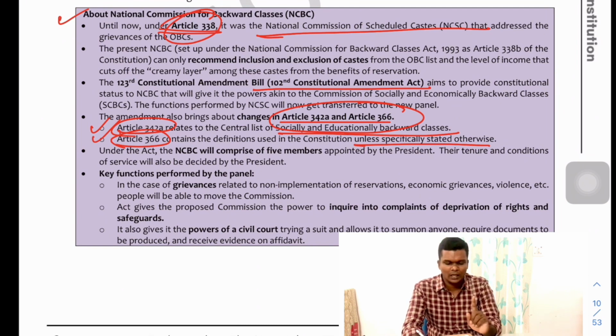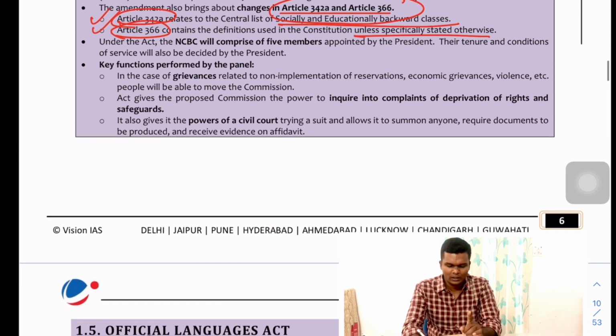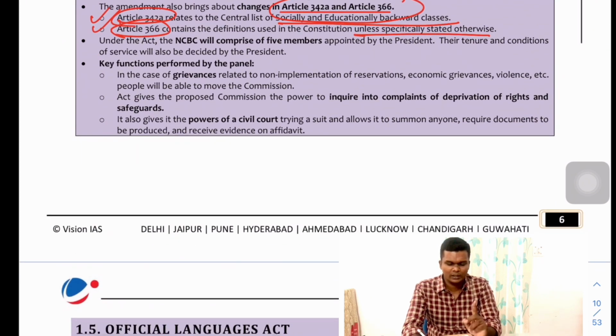Okay, just remember Article 338 was the earlier provision for the NCSC. Now two articles have been inserted, Article 342A and 366. Okay, and these changes in these two articles were brought by the 102nd Constitutional Amendment Act.